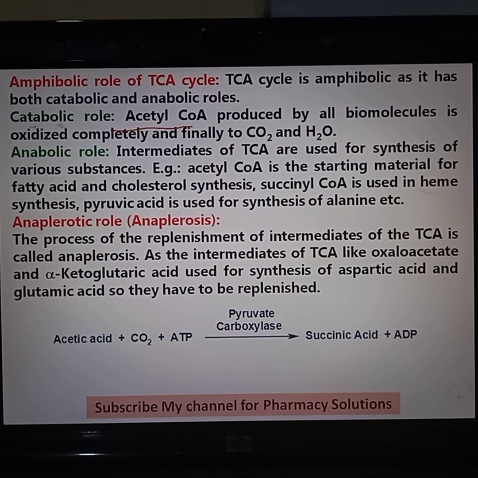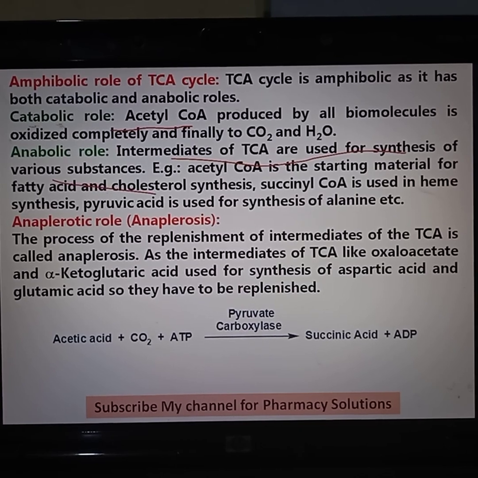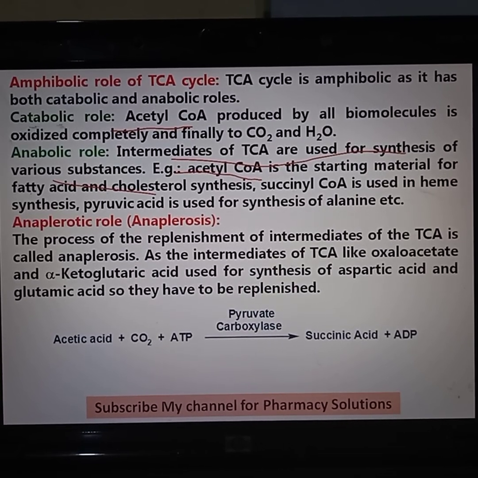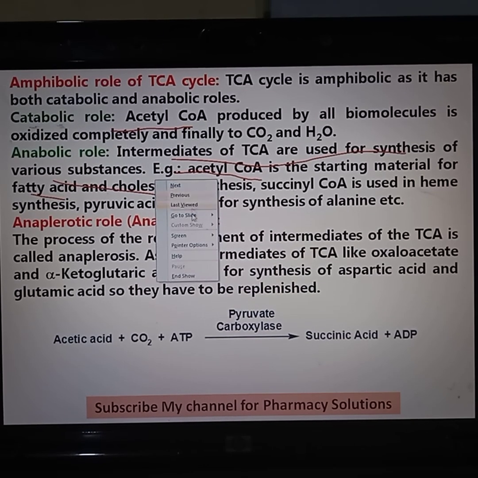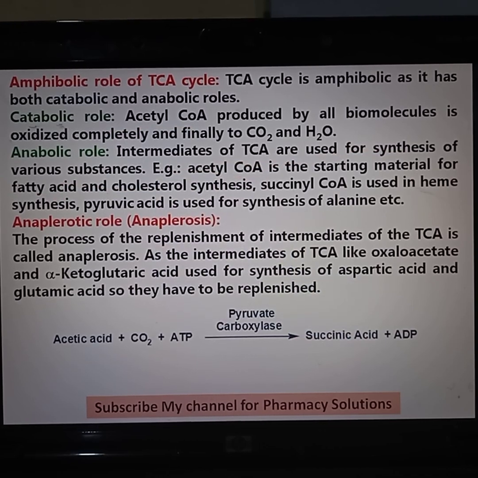The anabolic role is that intermediates of TCA are used for synthesis of various substances. Acetyl-CoA is the starting material for synthesis of fatty acids and cholesterol. Succinyl-CoA is used in heme synthesis. So these are the intermediates of the TCA cycle which are being used for synthesis.